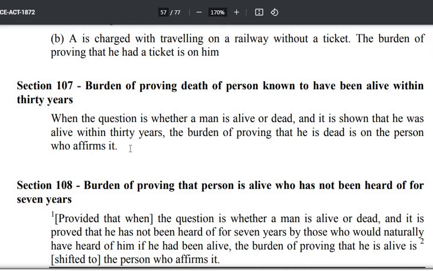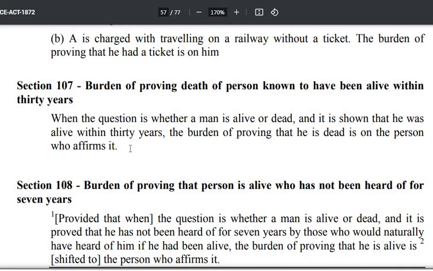Now suppose the question in the suit or the proceeding is whether A is alive or dead. Now X, one of the parties, is interested in proving that he is alive, and Y, the opposite party, is interested in proving that A is dead. Now what X does is he gives evidence that in the last 30 years A was alive.